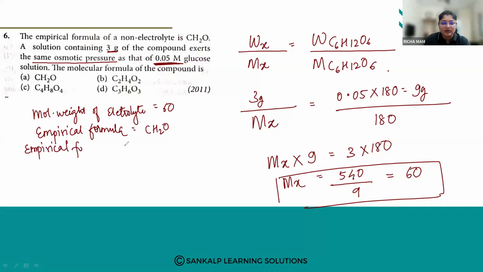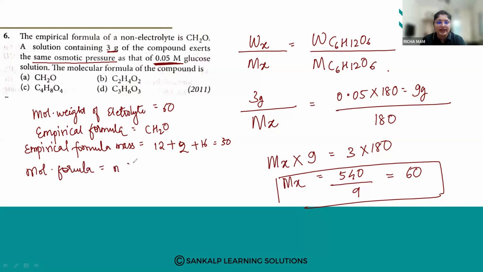Fine. So let us find the empirical formula mass. What is the empirical formula mass? 12 plus 2 plus 16. It is 30. Okay. Now we know the molecular formula. What is the formula to find the molecular formula? It is equal to n into the empirical formula.